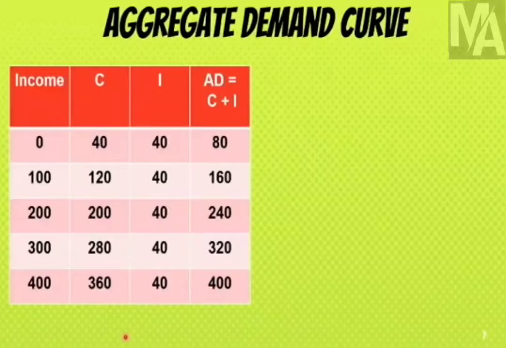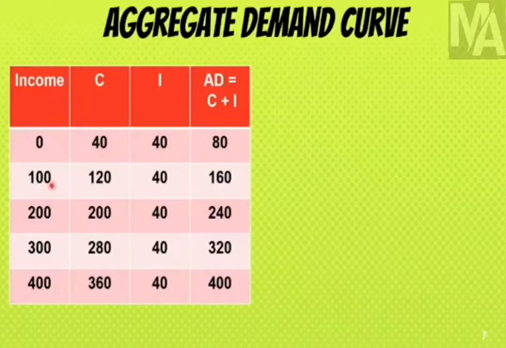We also try to buy and purchase more and more goods, but we do not try to finish the entire income. So the first thing we have to notice in this example is that when the income is 0, the consumption is 40. This means that when the income is 0, even then people will be consuming goods. For example, as students, even though we are not earning money, we are still consuming a lot of products on a daily basis. And this kind of consumption, where we are consuming even without income, is called autonomous consumption. So, when income is 0, consumption is 40.